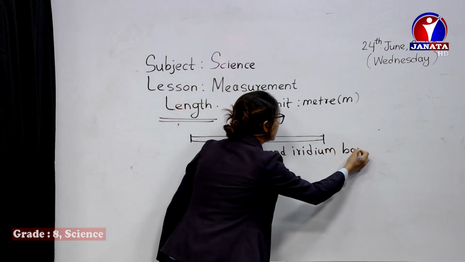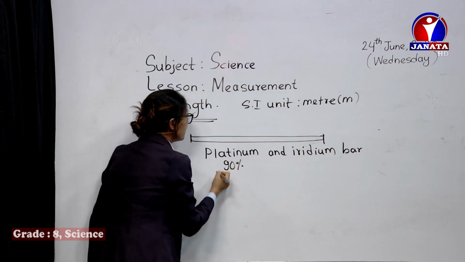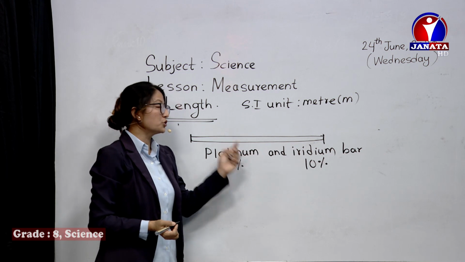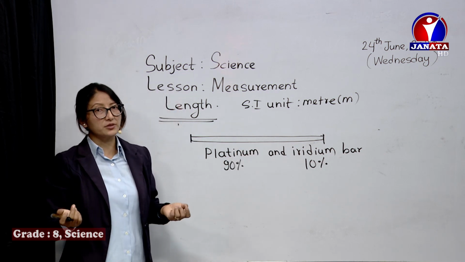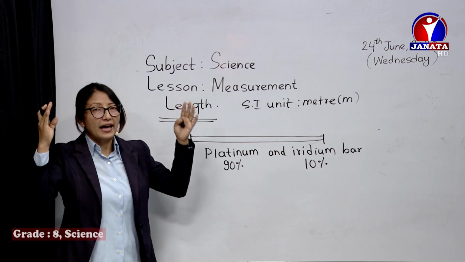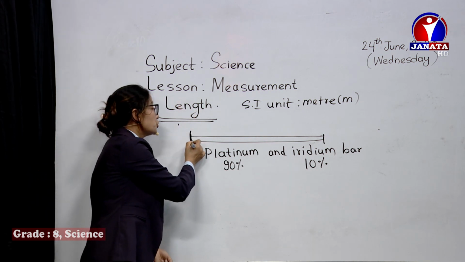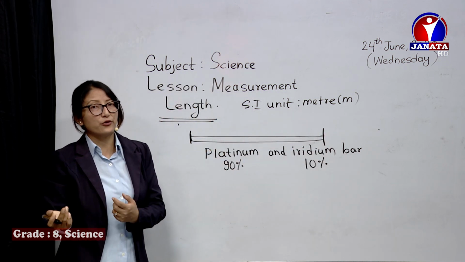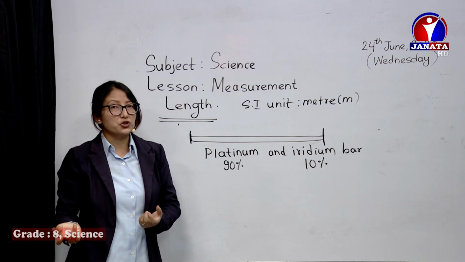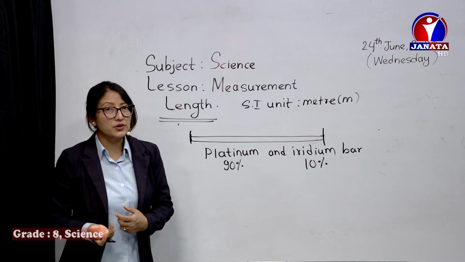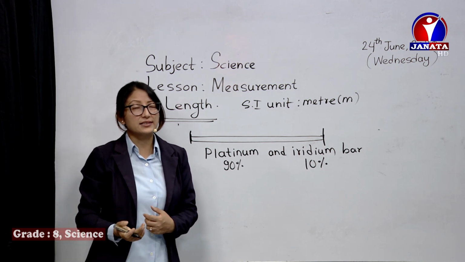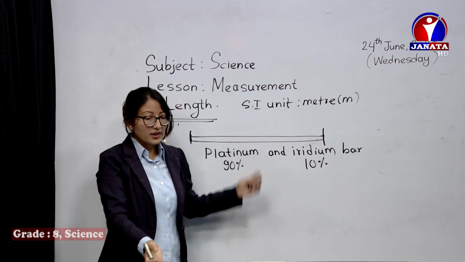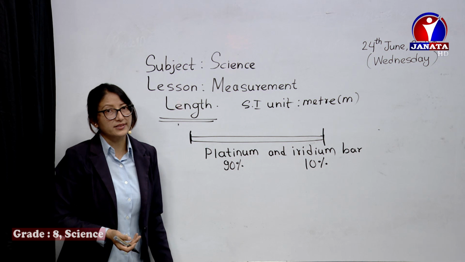You can say it's made up of 90% platinum and 10% iridium. These two are the elements. Mixing these two metals, an alloy is made, and a bar is made of that alloy. And on that bar, two parallel goal lines are made. And this material is kept safe at 0 degrees centigrade temperature, so there will not be any expansion or contraction. It is preserved in the International Bureau of Weights and Measures in Sevres near Paris in France.